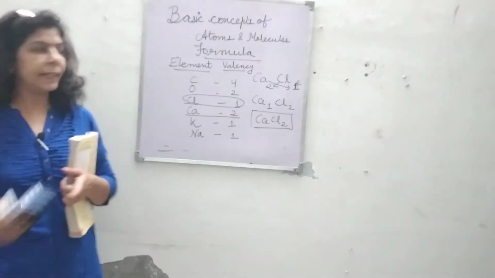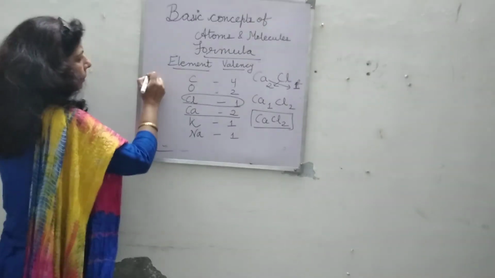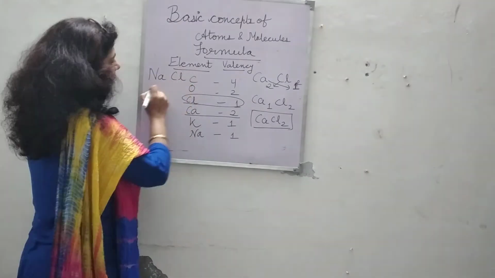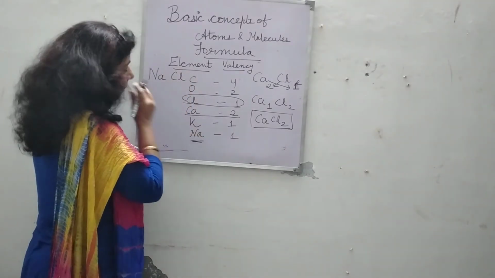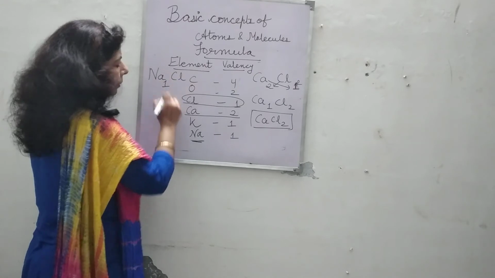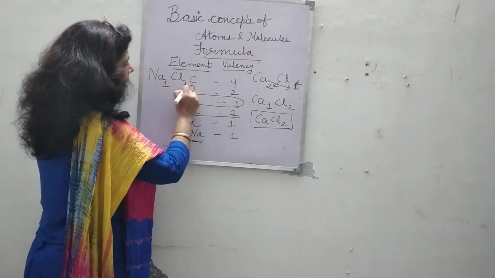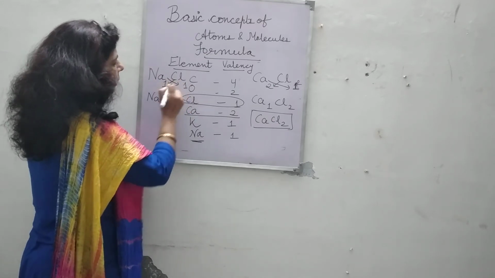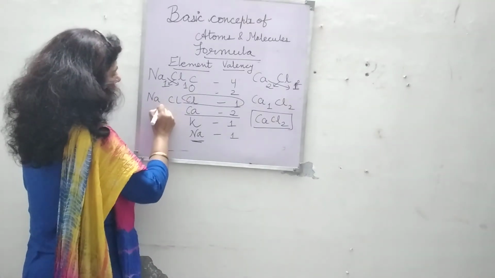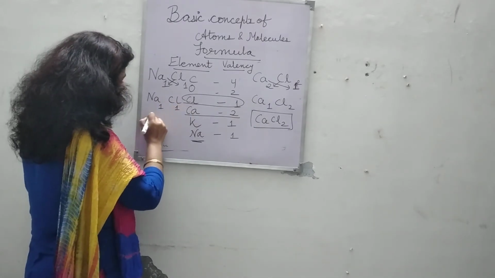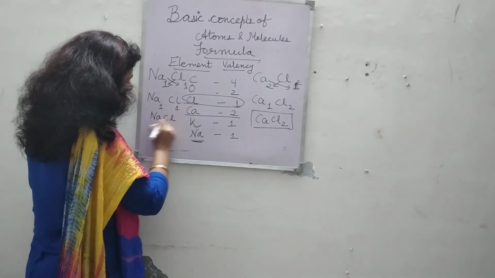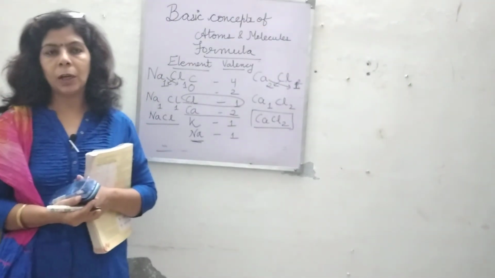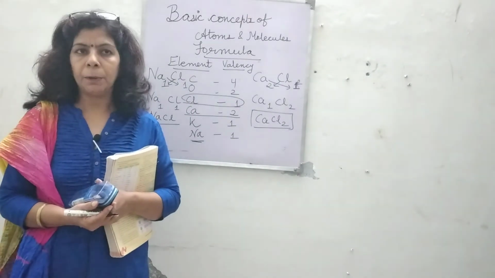One more example we will take now. For example, Na, sodium, and chlorine. Valency of sodium is 1. Write down here. Chlorine valency 1. In the next step, we are going to interchange. There will be no change, 1 again. They both are 1. So it is NaCl. That is your sodium chloride, common salt. So in this way, we can write down the formula of a chemical compound with the help of their valencies.